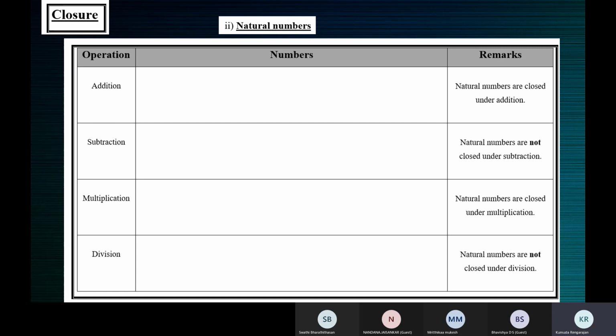When you consider two natural numbers, their sum, difference, product, quotient also should be natural. If it is natural, it's closed. If it's not natural, it's not closed. That's all.